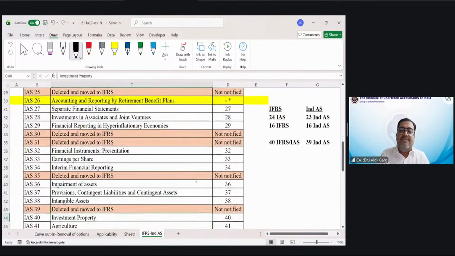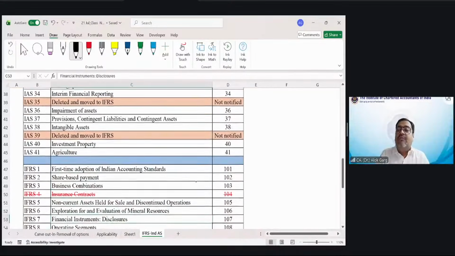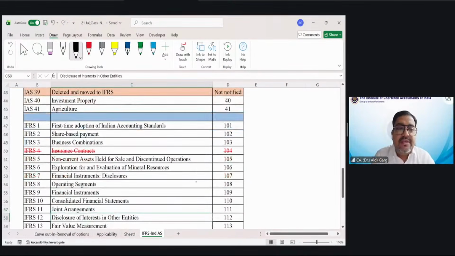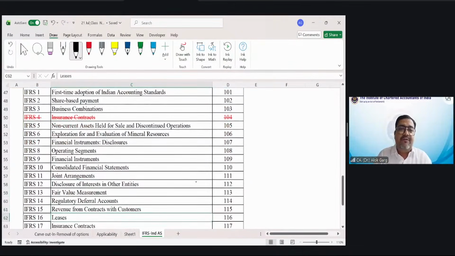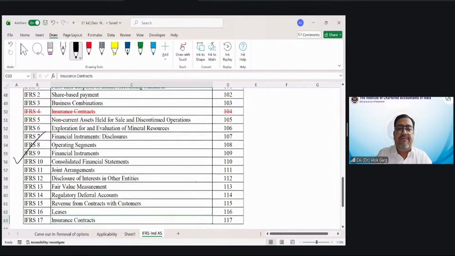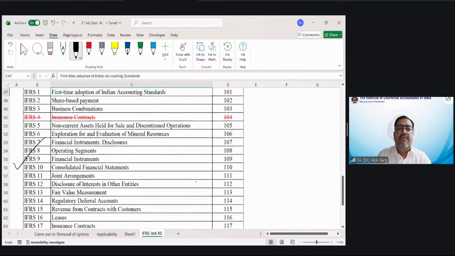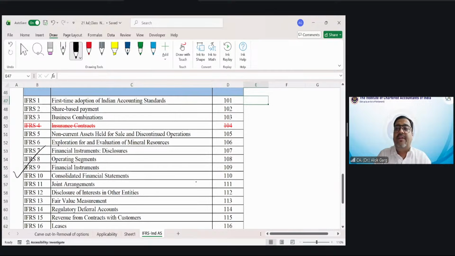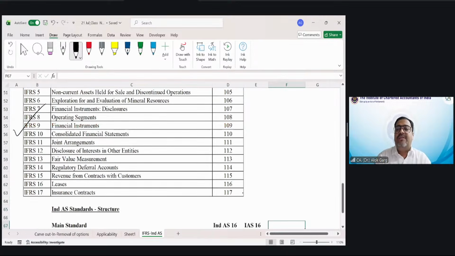Now, my dear friends, this is how we have done our convergence. Second, for the IFRS series of standards, from IFRS 1 to IFRS 17, what we did is we started with Ind AS 100 plus 1 and we ended on Ind AS 117.